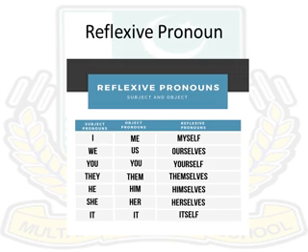You and you, its reflexive is yourself. They, them, its reflexive is themselves. He, him, its reflexive is himself. She, her, herself. It, its reflexive is itself.